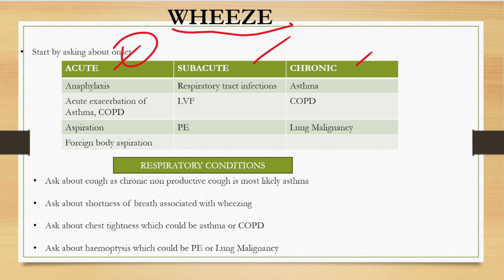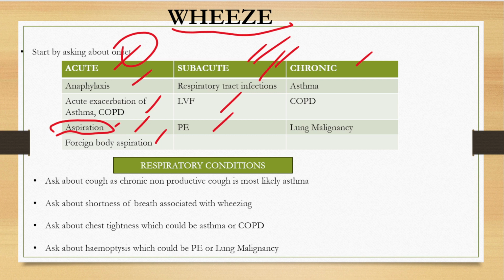Acute wheeze could be anaphylaxis, acute exacerbation of asthma or COPD. It could be aspiration, or it could be foreign body aspiration. This aspiration could be in an unconscious patient or a patient with low GCS aspirating food or vomit, which can lead to wheeze. Subacute wheeze can occur in the patient with respiratory tract infection, and it could also be because of left ventricular failure, or it could be pulmonary embolism.